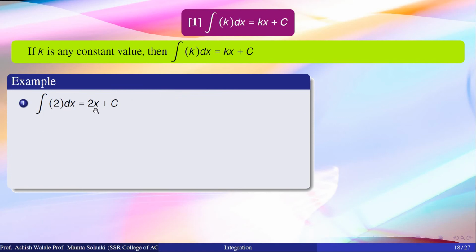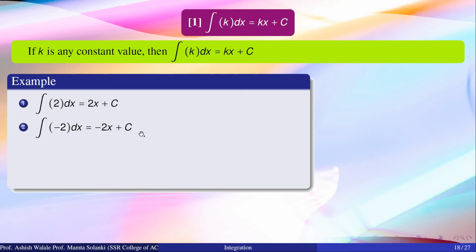The integration of 2 dx is equal to 2x plus c. 2 is a constant term, so we can put it outside the integration. Then it will be 2 into integration of 1 dx, and we know that the integration of 1 dx is equal to x plus c, multiplied by 2.